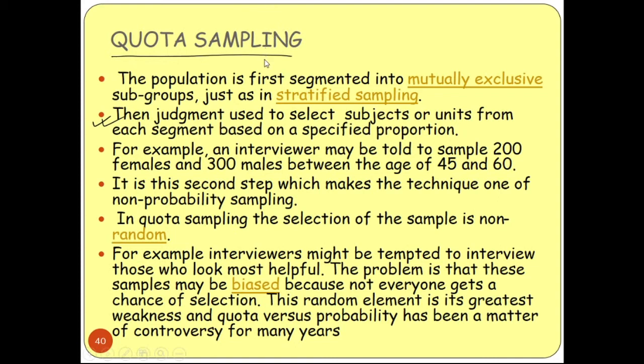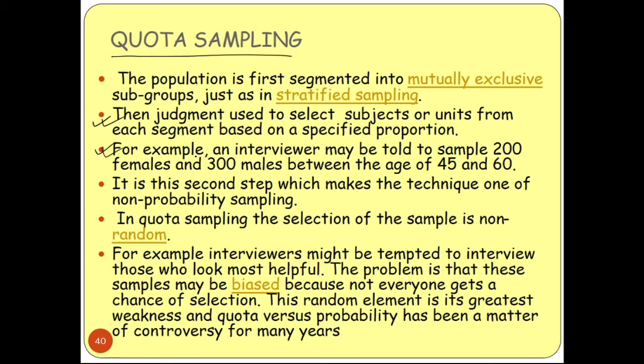Suppose for example, an interviewer may be told to sample 200 females and 300 males. So here these examples are very important. For each and every sampling technique you have to remember the examples also, because situations can be given to you, and it can ask you to tell what sampling technique we will follow. Okay, so follow the examples properly. So an interviewer may be told to sample 200 females and 300 males between the age of 45 and 60.